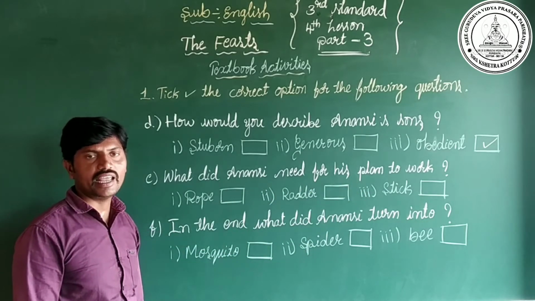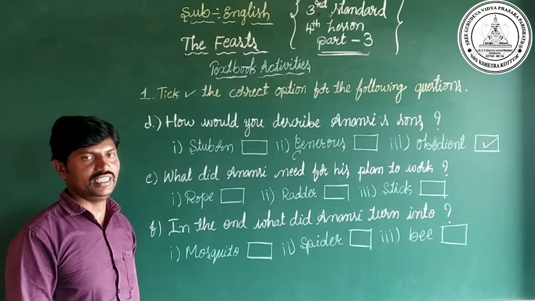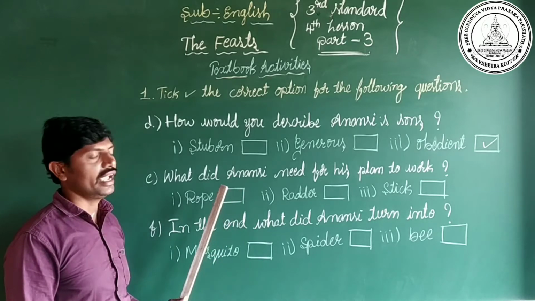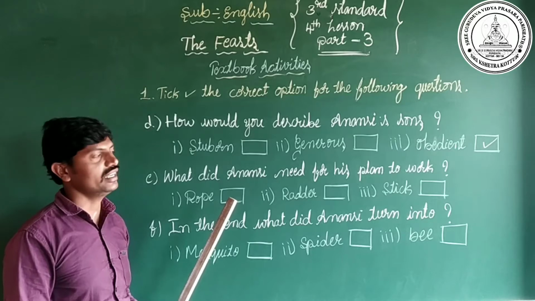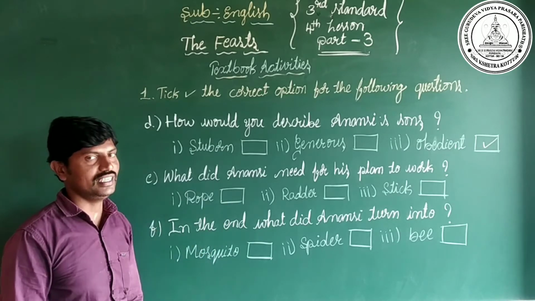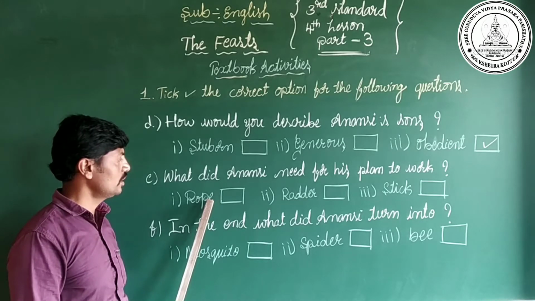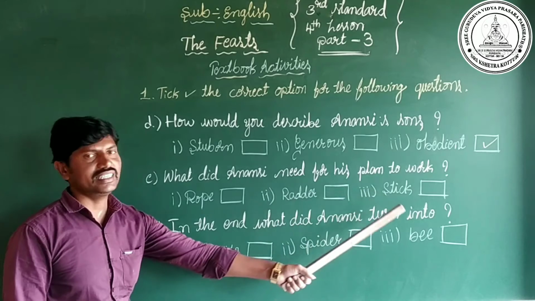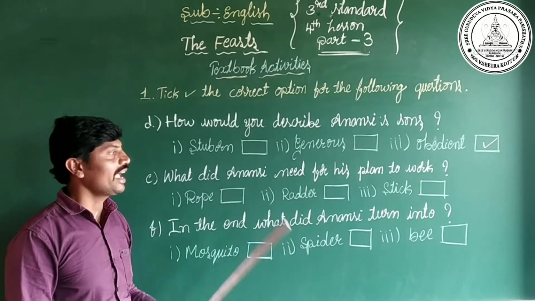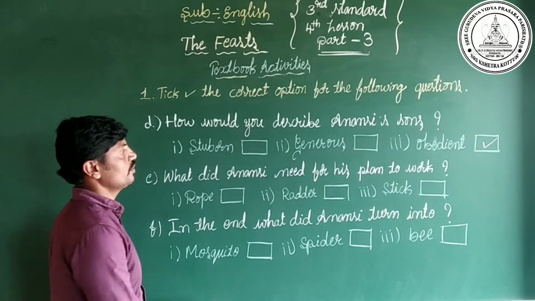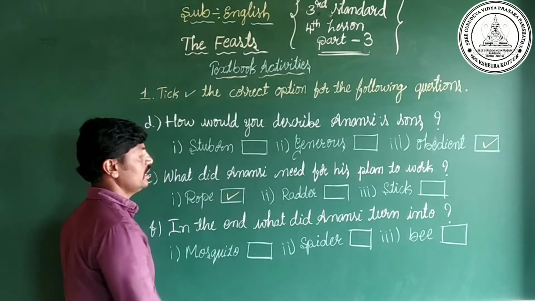Next, what did Anansi need for his plan to work? In the story, Anansi needed one thing for his plan to work. Is it? Yes. What is the thing he needed? Rope, ladder, stick. What did Anansi need for his plan to work? Anansi needed rope for his plan to work. So we have to put a right mark for the rope.